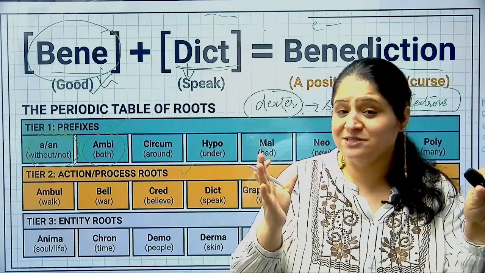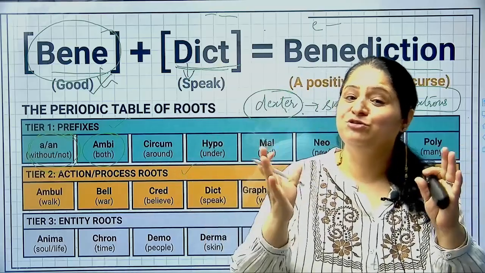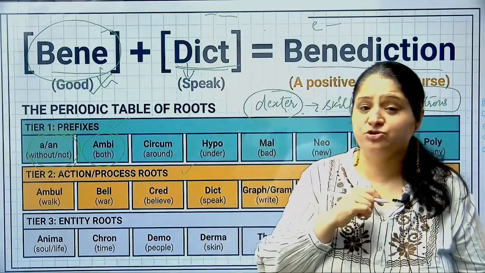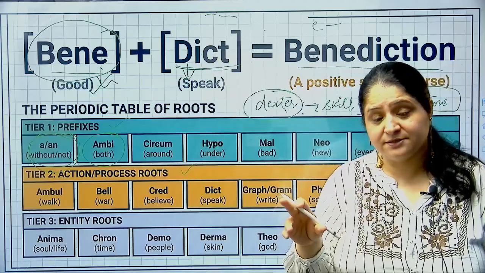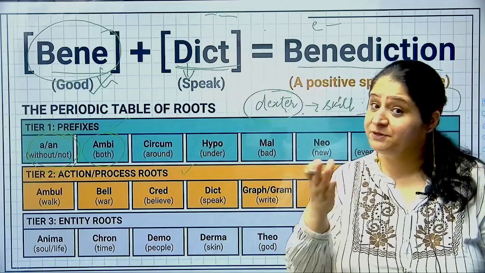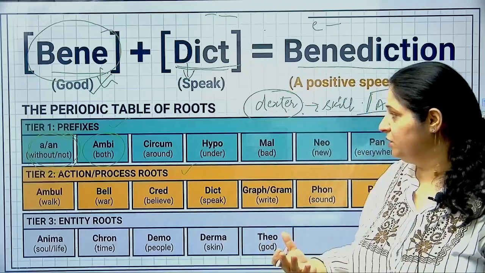So ambi is on both the sides, dexter is skillful. So one who is skillful with both the hands is an ambidextrous person. This is how roots help us figure out the meanings, even if we do not know the meanings but we know the roots. We break down the word into different roots and get to know the meaning of the word.